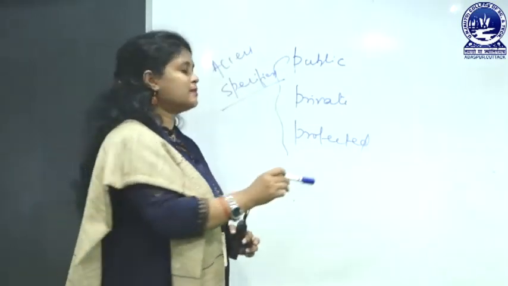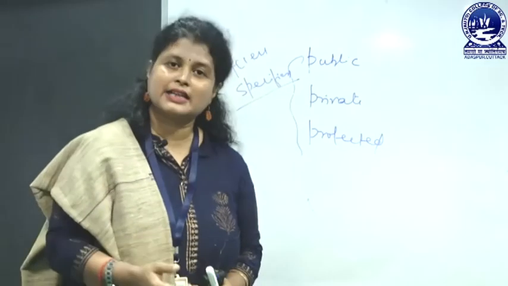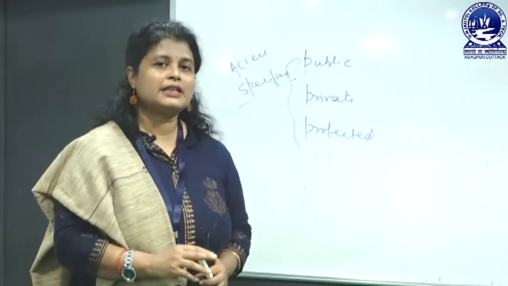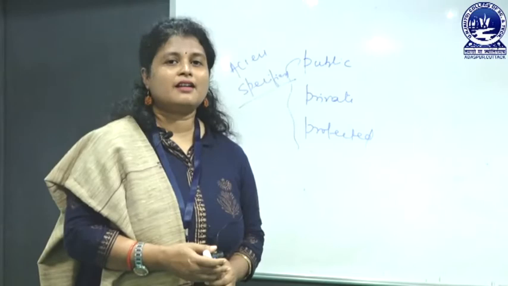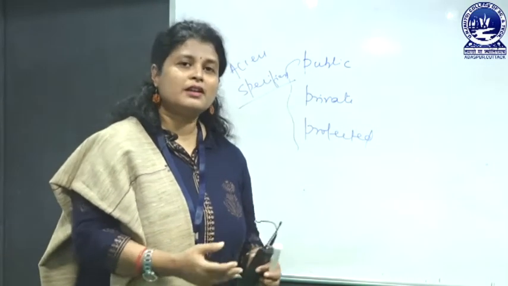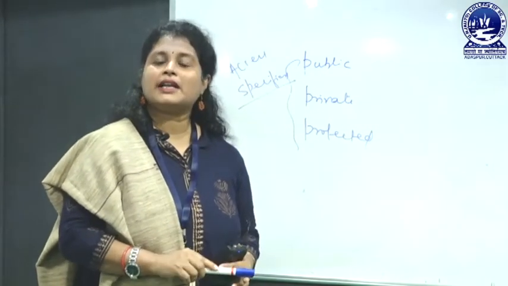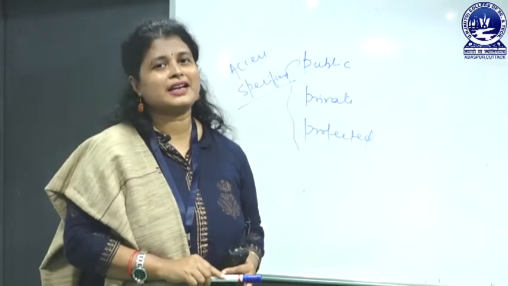And protected is used in some special cases like inheritance. When we learn about inheritance, we will learn about protected. But now we will discuss more on public and private, because by using only public and private you will write the program. So let's start with public and private.